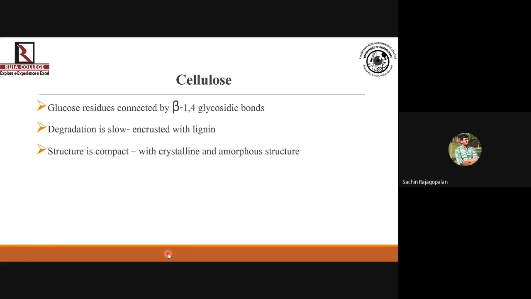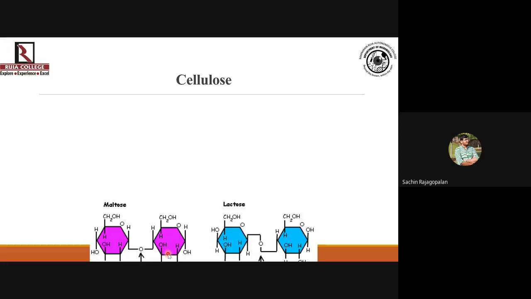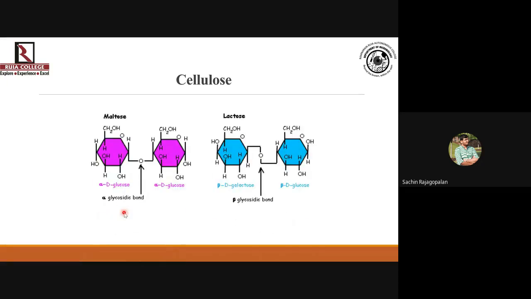Cellulose is also a polymer of glucose, but there is a difference. The difference is that the glucose residues are connected by beta 1,4 glycosidic bonds. Okay, it's not alpha 1,4, it's beta 1,4 glycosidic bonds. What is that? So have a look at this. You need to understand the difference between alpha glycosidic linkages and beta glycosidic linkages.